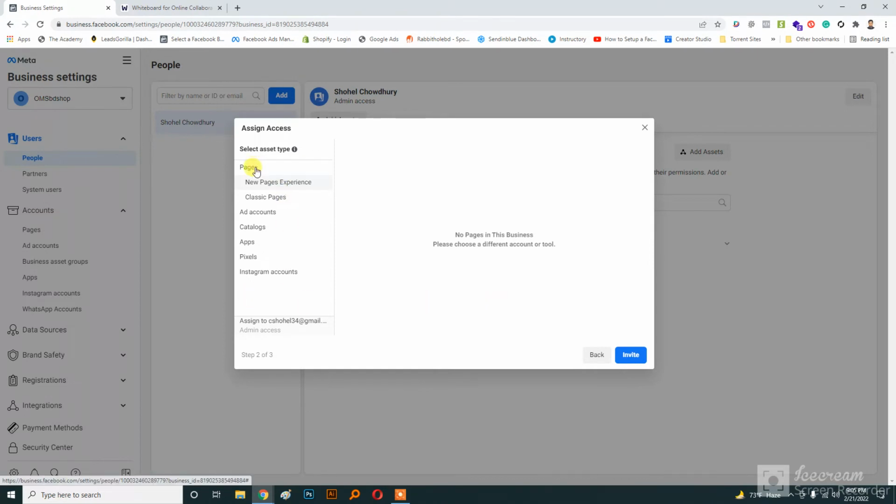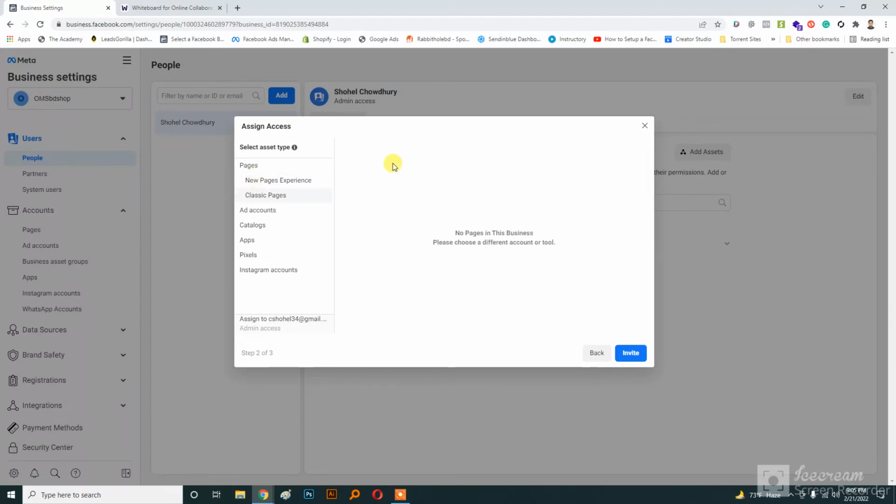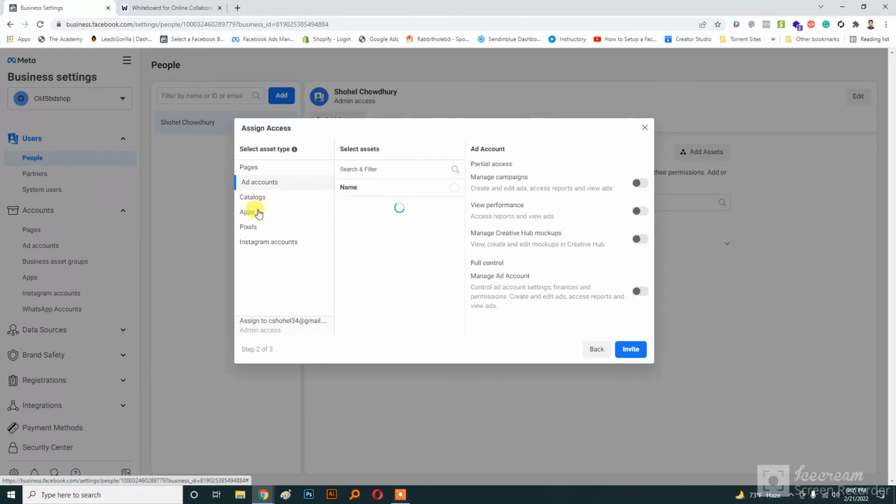So the first thing is you need to click on the page and then click classic page, and you will see your page here, and select it, and then click on add account. You can see my ad account name here. I'm going to select this one, and I'll turn on everything from the right.